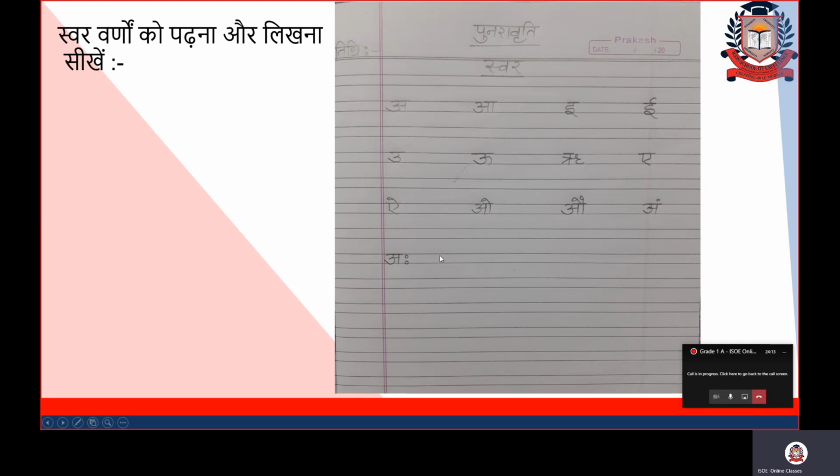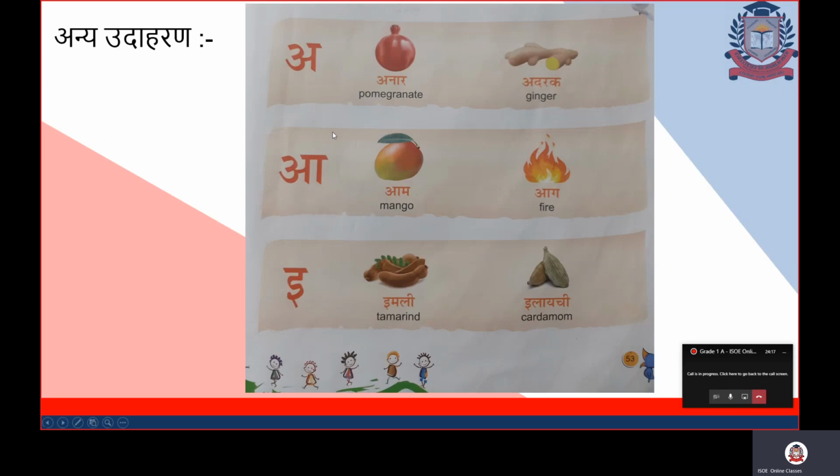So after writing and reading these letters, let's take the examples for these letters. Anya udharan means other examples for these letters. So the first varan in the swar is A. A se anar, pomegranate. A se adrak, ginger.